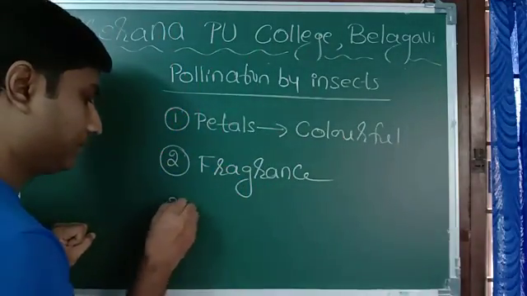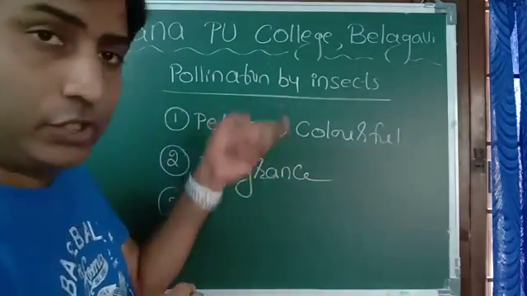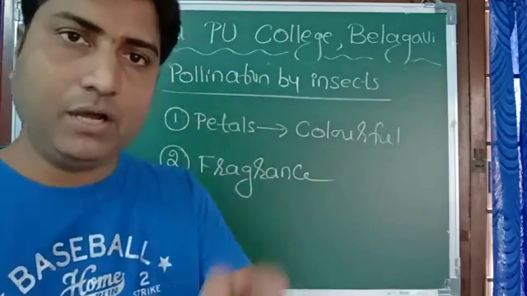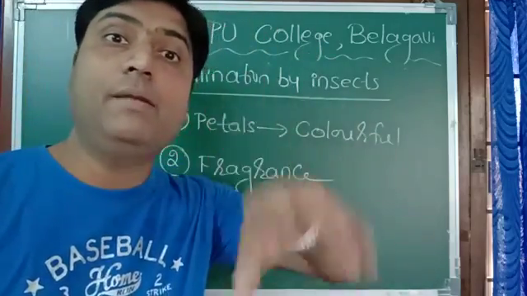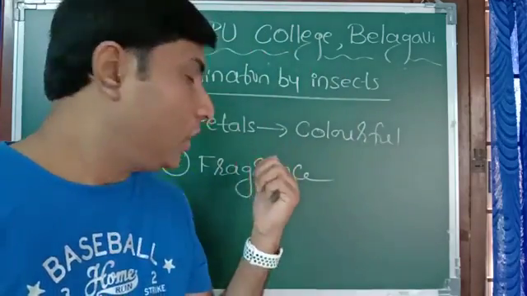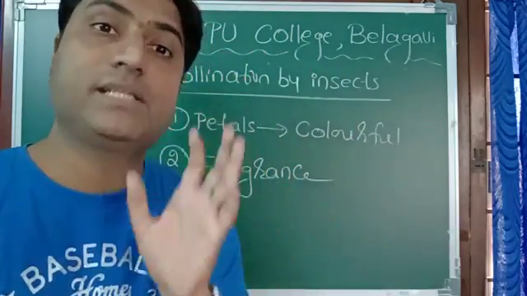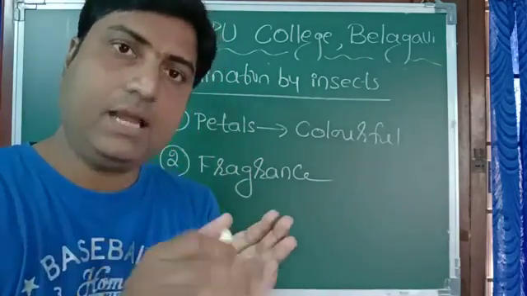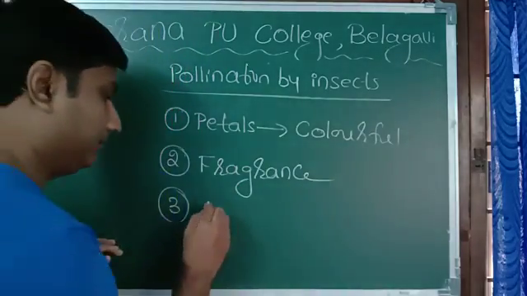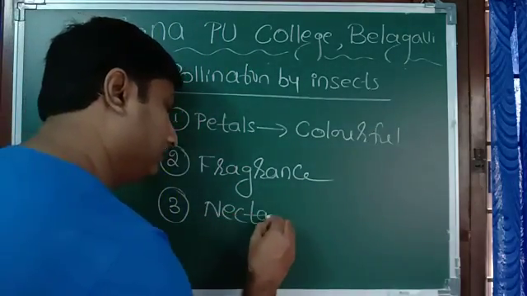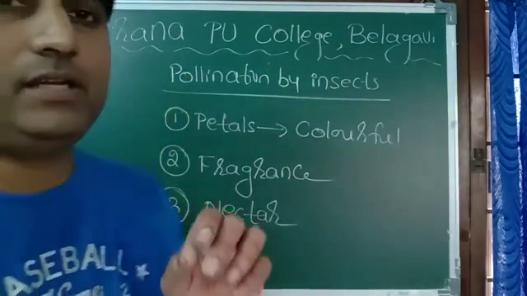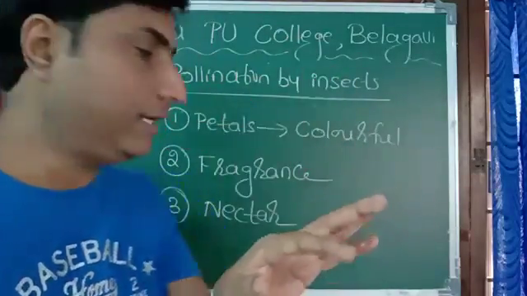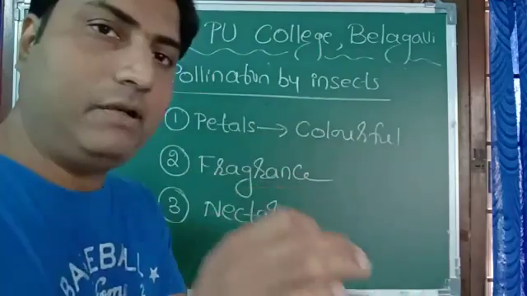Third one. Sometimes a combination of both, color as well as fragrance. Okay. Now the third one, again very important. Here, the insects, especially honeybees and birds, are attracted because the flower contains a sweet substance in it. And this is the food for insects, honeybees and the birds, and you call it nectar. Nectar is a sweet substance. Honeybees just drink it and convert it into honey. So honey is prepared from the nectar. So for the sake of nectar, they visit the flower.